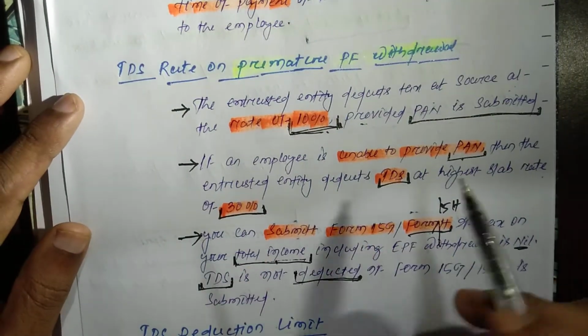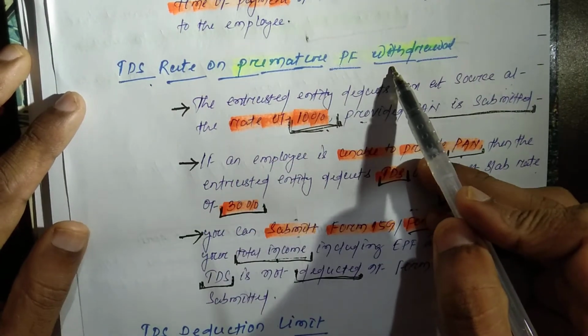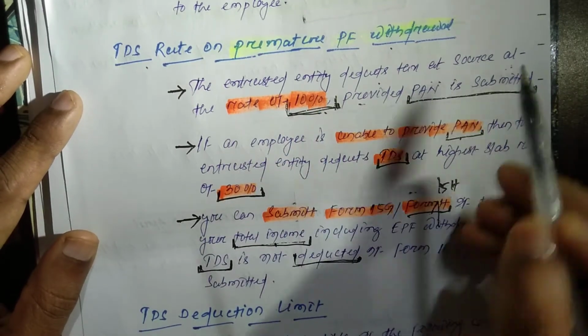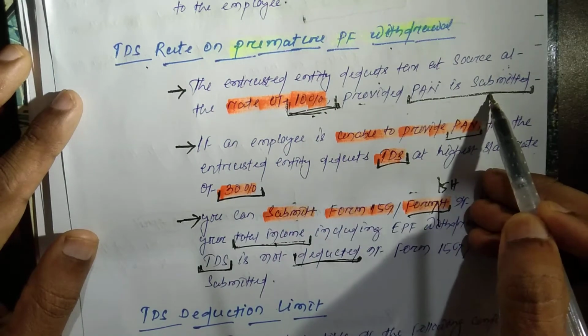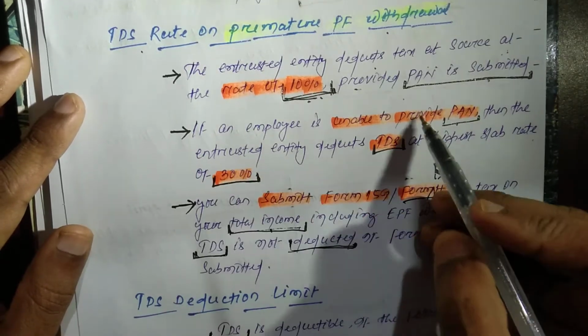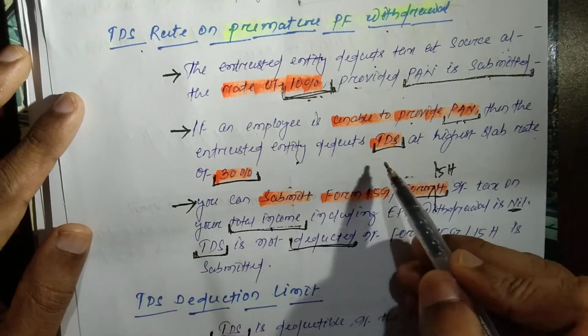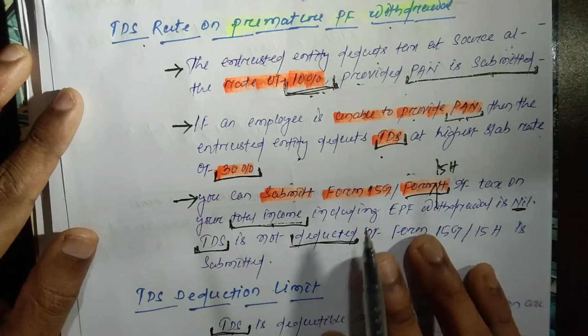Now, what is the TDS rate on premature PF withdrawal? The entrusted entity deducts tax at source at the rate of 10% where PAN is submitted. If an employee is unable to submit PAN, then the entrusted entity deducts tax at the highest slab rate of 30%.